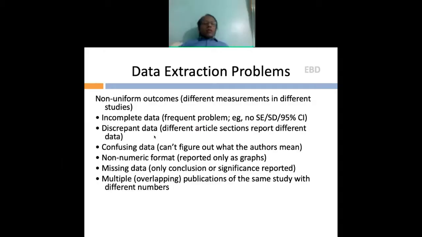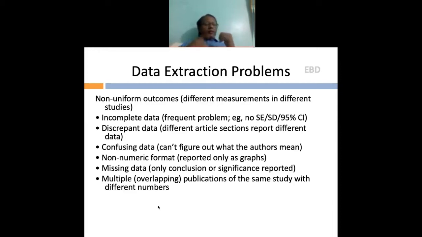In such a case, what you do is write to the author and tell him that this is the discrepancy we have found, and can you tell us which data we need to include in our systematic review? This is the most correct data. Sometimes there is confusing data. You can't figure out what the author is trying to say. In that case, you can easily exclude these articles from your systematic review.